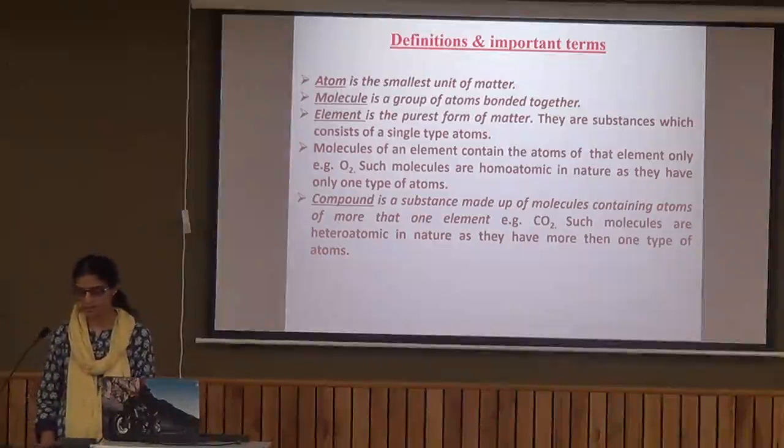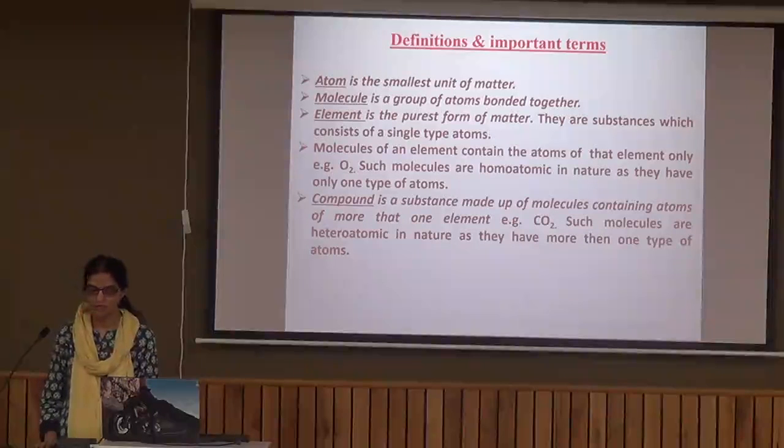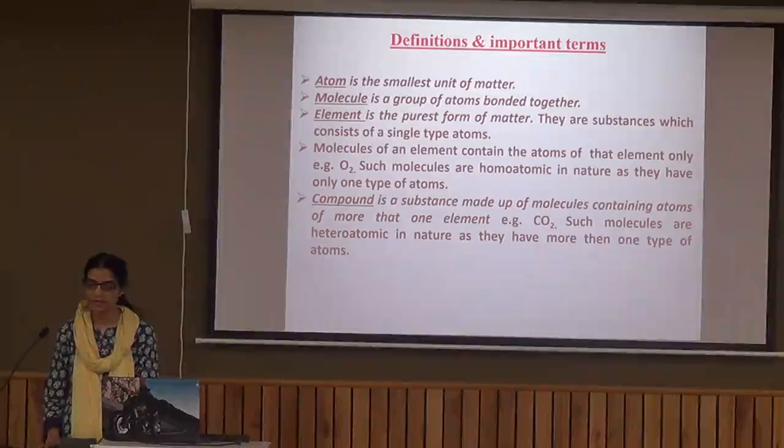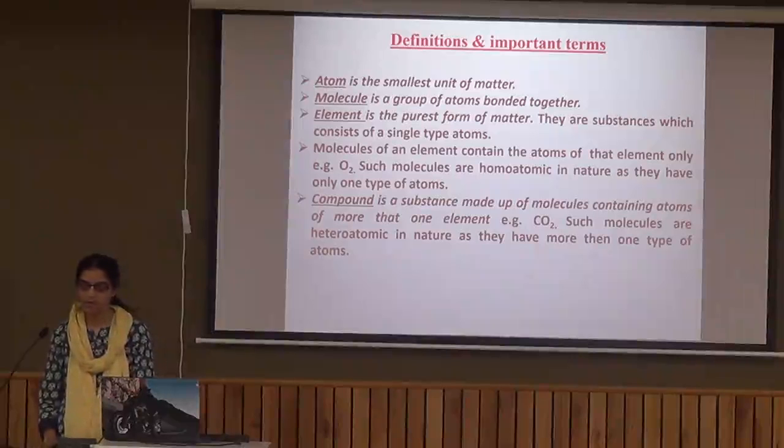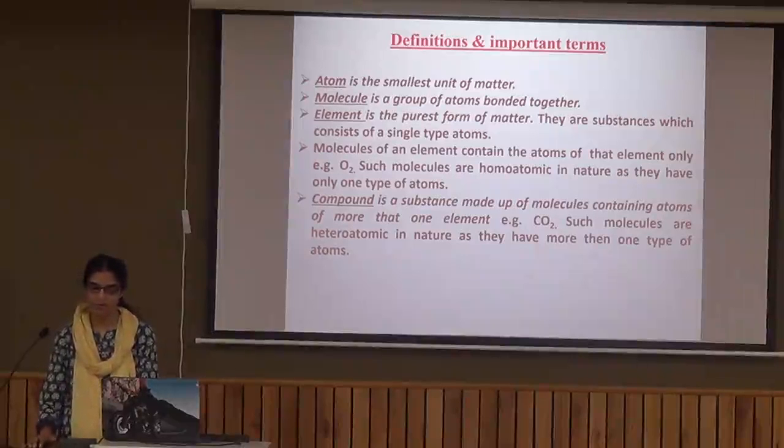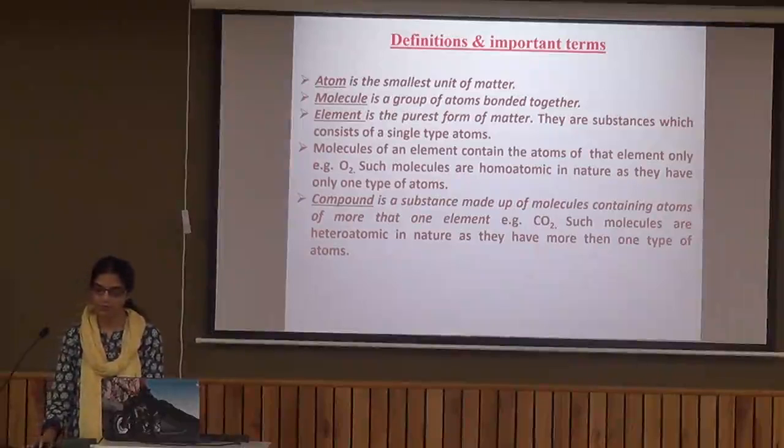the matter classification. First is atom, it is the smallest unit of matter. Then we have molecule, which is a group of atoms bonded together. Then we have element, which is actually the purest form of matter, and it consists of atoms of single type only. Then we have molecules of two types, like molecules of element and molecules of compound.